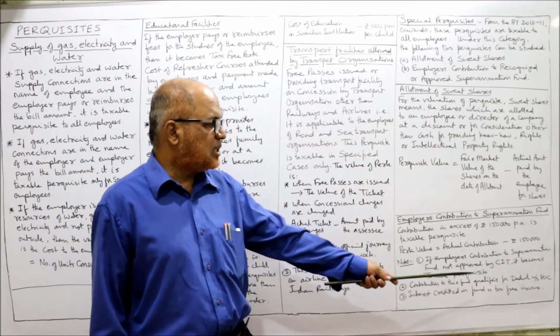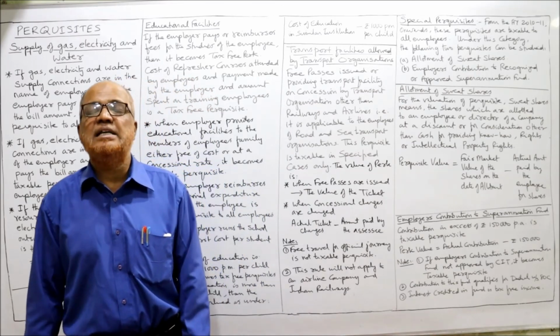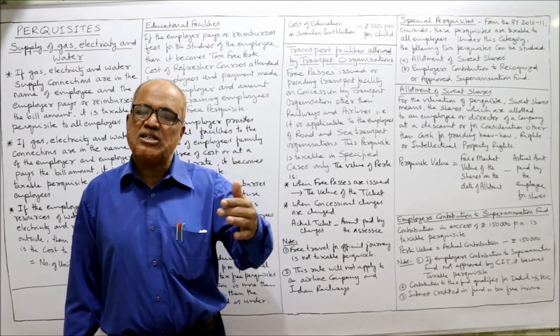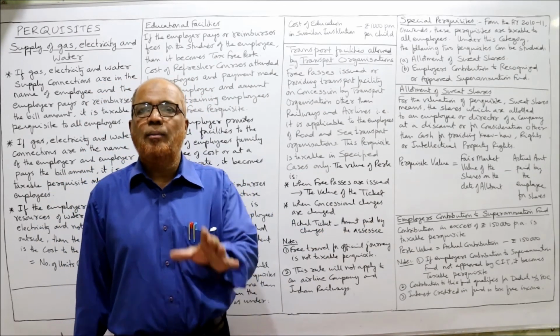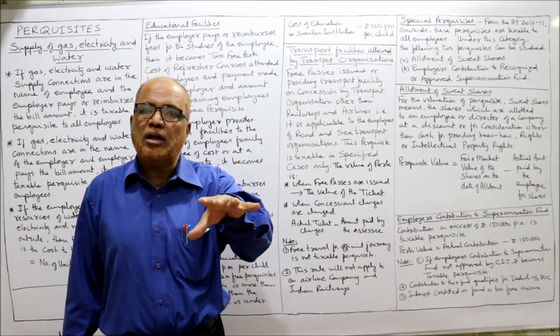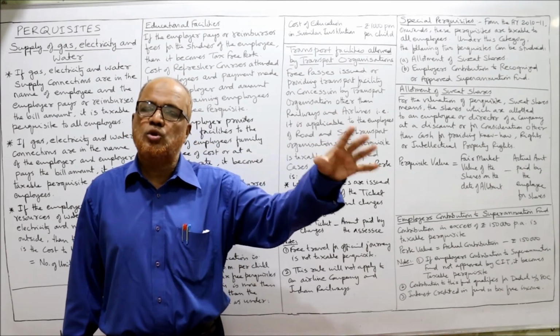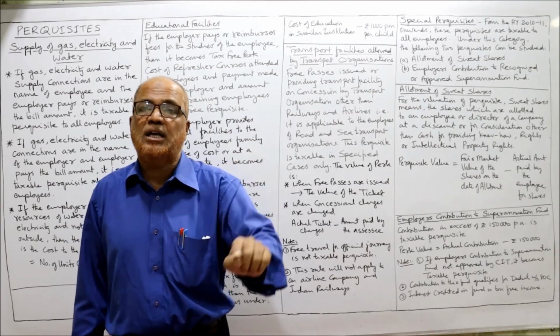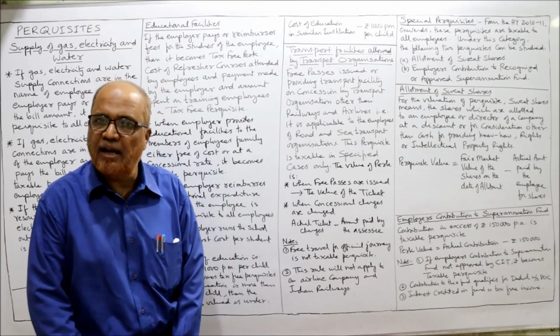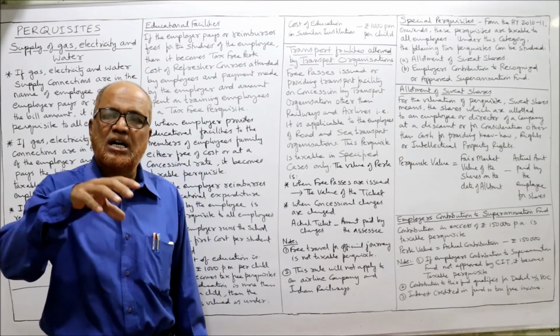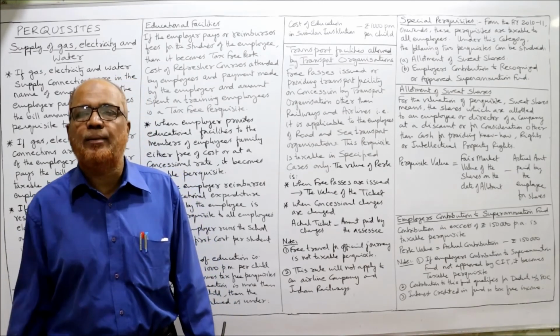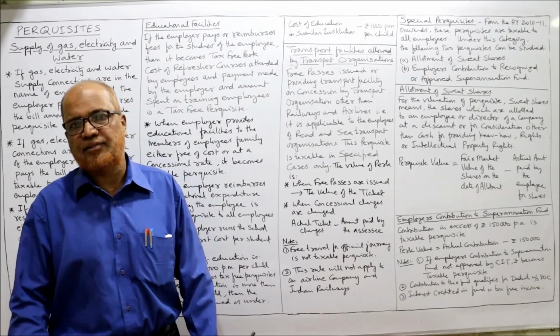Similarly, contribution to this fund qualifies for deduction under Section 80C. What is deduction under Section 80C? Next video I am going to explain you. But right now, remember, the contribution made to recognized or superannuation fund will qualify for deduction under Section 80C. Last one, interest credited in this superannuation fund is fully exempted from tax.